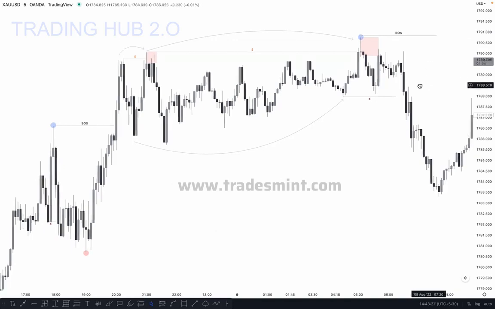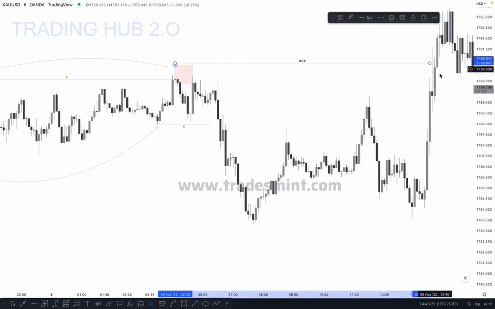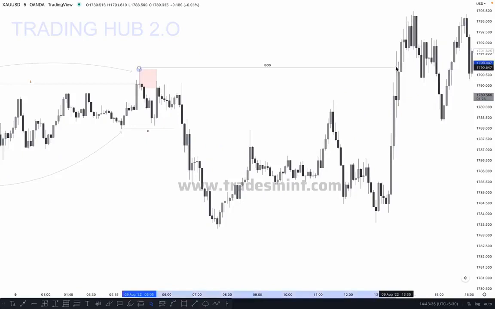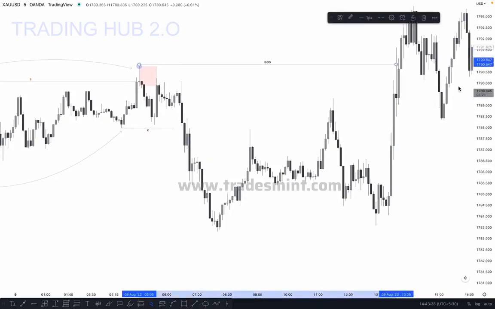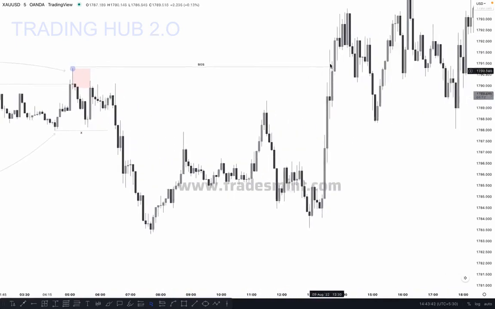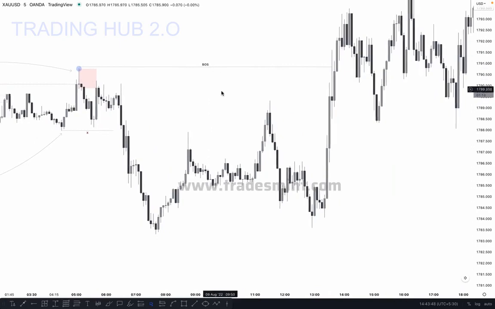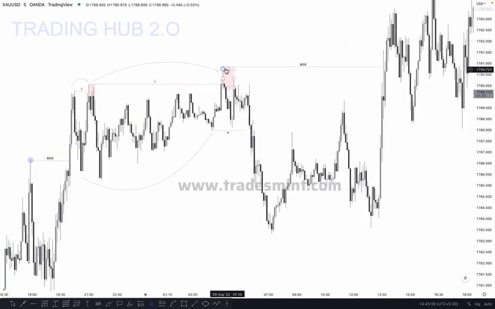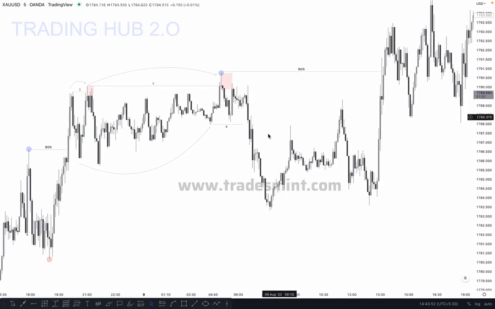So let's see what happened next here. As you can see here, first the market swept this high, correct, and after sweeping this high we can apply anti-type 3. If the market gives any opportunity here to sell, then we can sell, otherwise no. Then what happened here? The next third candle closed above it, which means the market confirmed the break of structure. So this is our break of structure, and here is our lowest low. Okay, so this is our higher low.